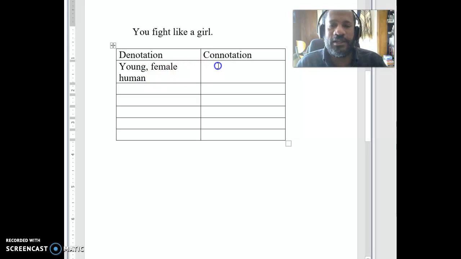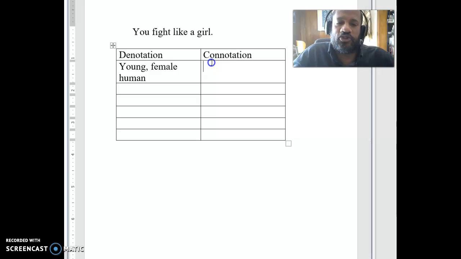What we really mean is, what are the connotations associated with girls? Oftentimes we might say this. Now, I don't agree that this is true in the actual world, but the connotations are here. So we can say things like girls might be seen as weak.